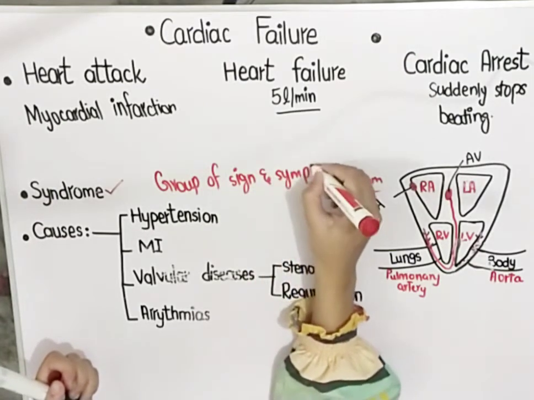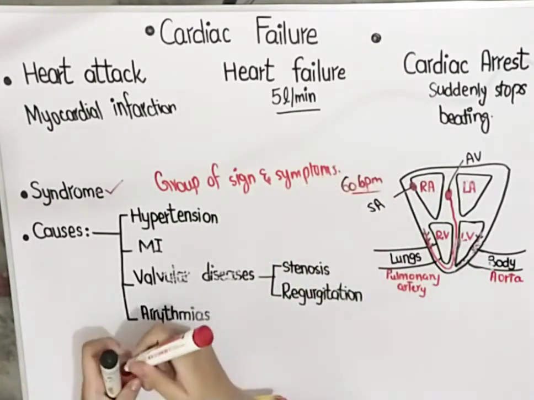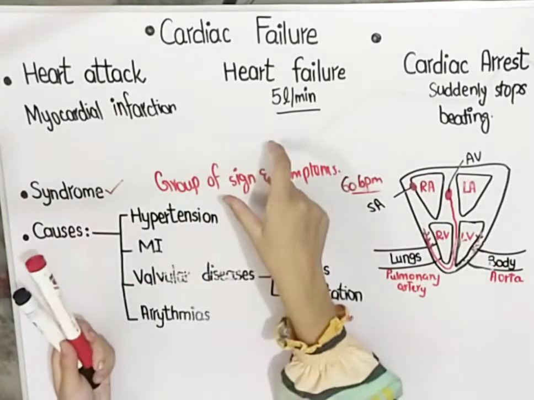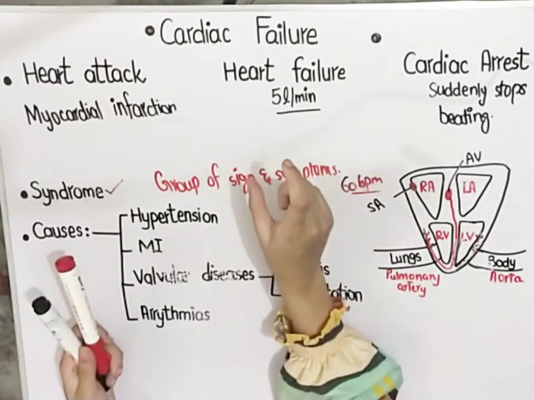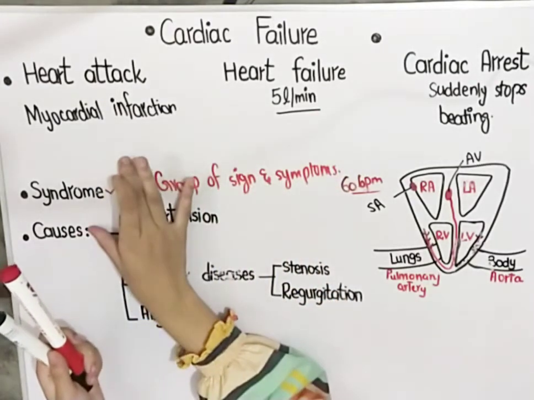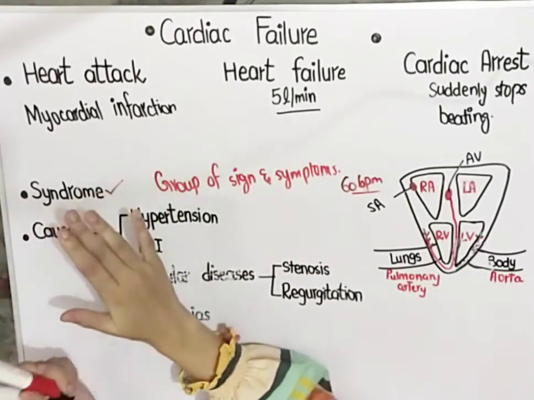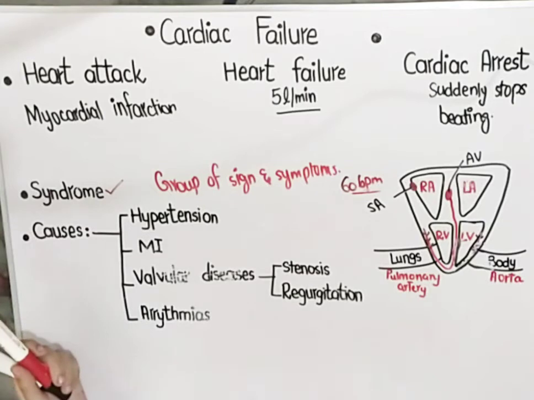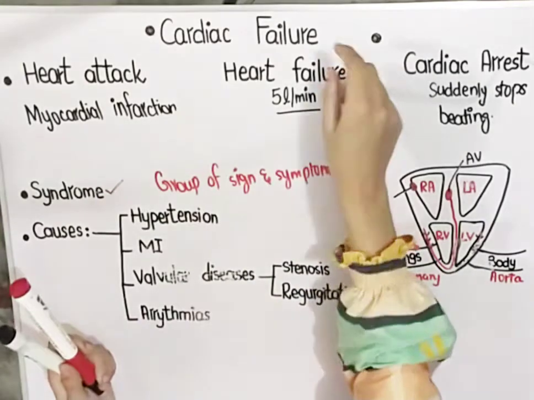So cardiac failure is a syndrome. How is it a syndrome? It means that there would be a disease, that disease would exhibit a syndrome, and that syndrome would exhibit a lot of symptoms. For example, let me give you an example. A person is suffering from a heart attack.